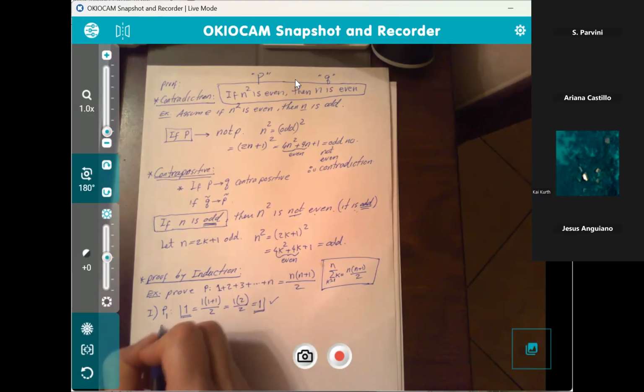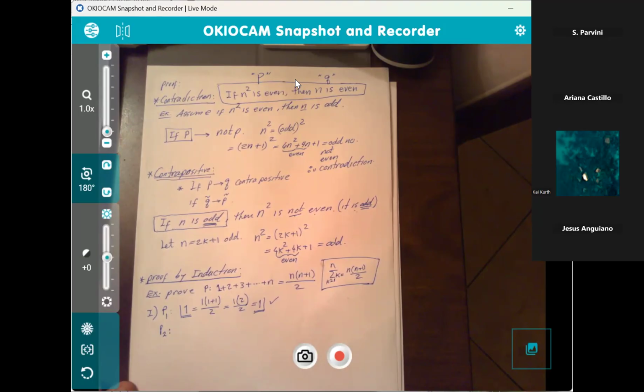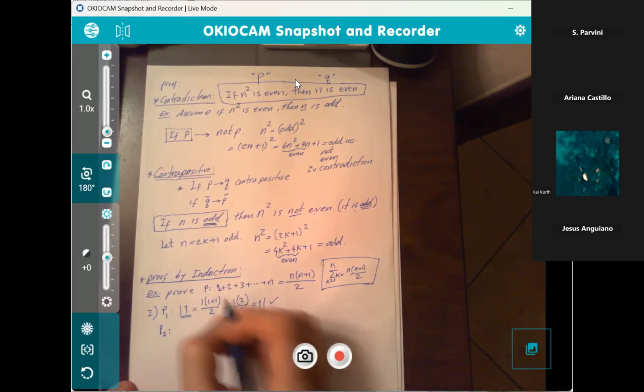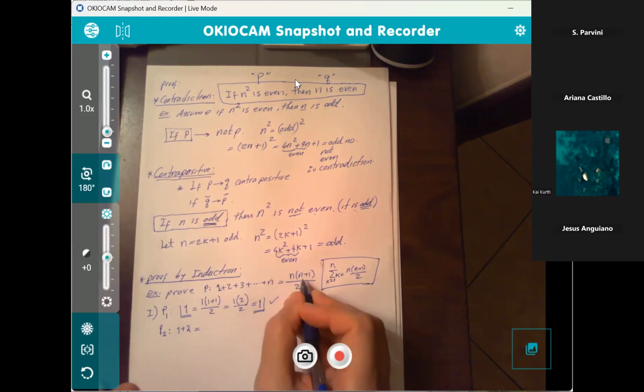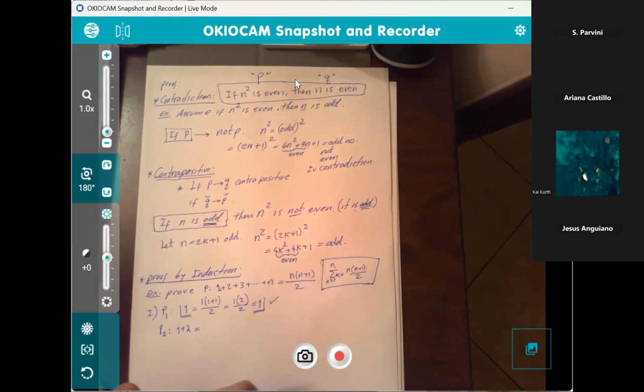Now let's try it for when n is 2. P2 means when n is 2. So for P2, I'm going to pick up 2 terms on the left side. So it's going to be 1 plus 2. Okay, for P2, you pick 2 terms. P3, you pick 1, 2, 3, and so on. So we want to see if this is equal to the formula on the right side. Now remember, n is 2 now.